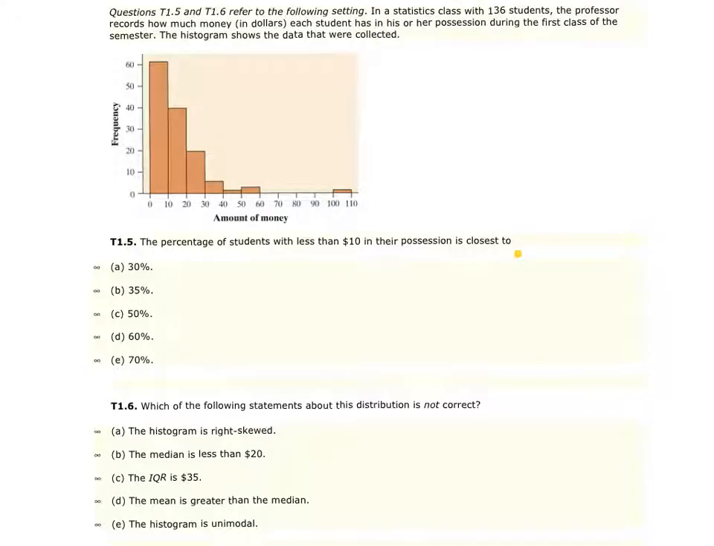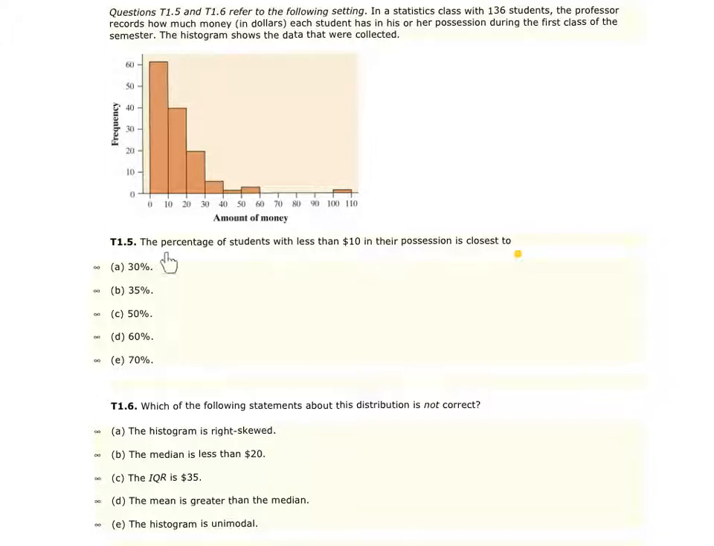Here's question 5 and 6. In a statistics class with 136 students, the professor records how much money in dollars each student has in his or her possession during the first class of the semester. The histogram shows the data that were collected. Notice this histogram right here is a frequency histogram. It's counts. If it was percentages, that would be a relative frequency histogram.